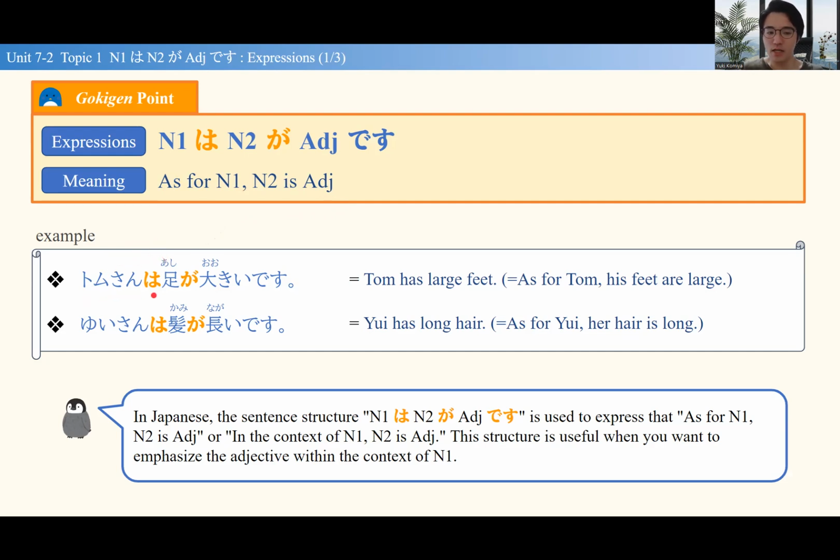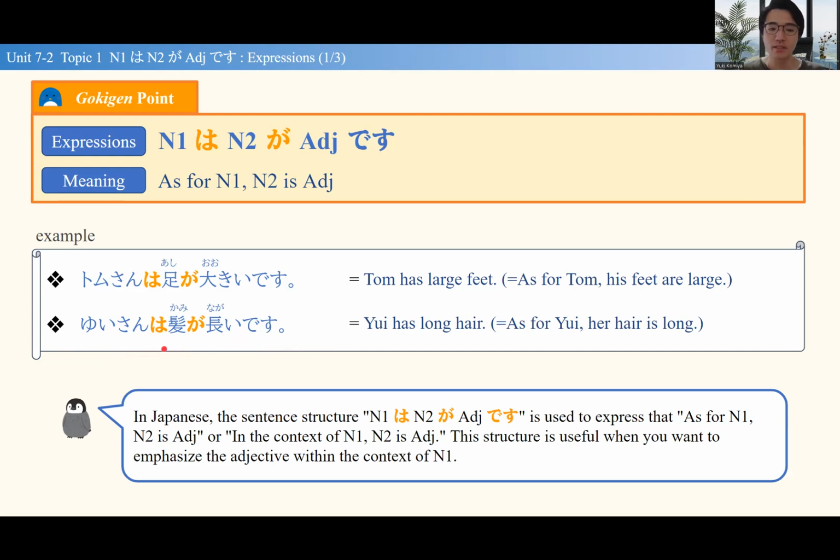トムさんは足が大きいです. Now, the meaning of it is Tom has large feet. But if I make it into an English sentence closer to the original Japanese sentence, that'll be like, as for Tom, his feet are large. Tom さんは足が大きいです. Look at the second sentence. ゆいさんは髪が長いです. So as for Yui, her hair is long.